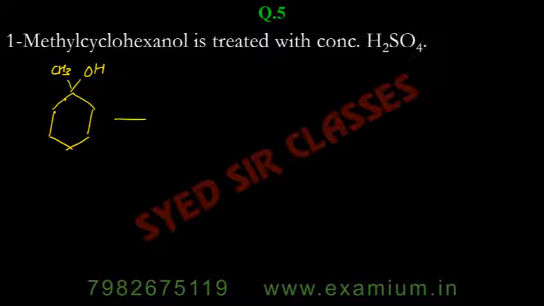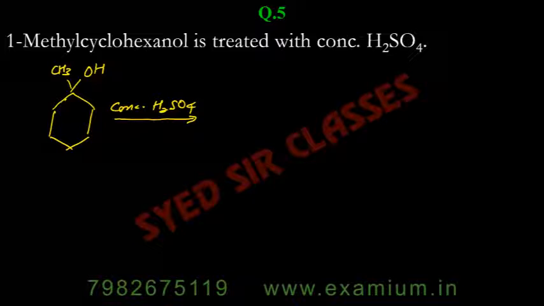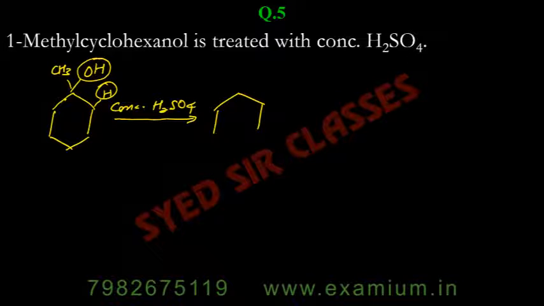Now, when it is treated with concentrated H2SO4, remember, concentrated H2SO4 does the dehydration. So it will remove OH from one carbon and H from another carbon. So you will get this: on the first carbon you have methyl, and also you have the alkene group here.